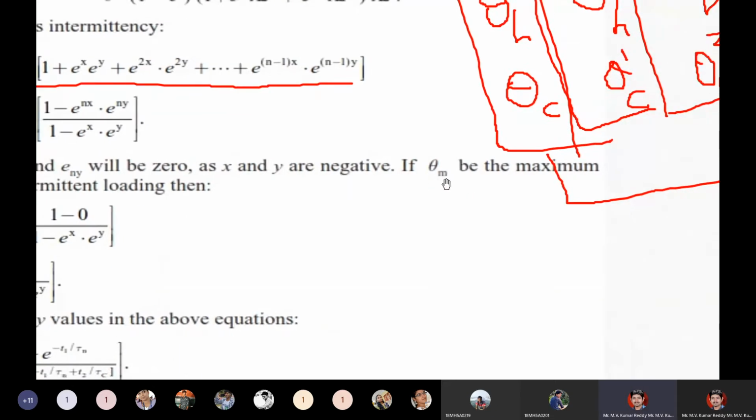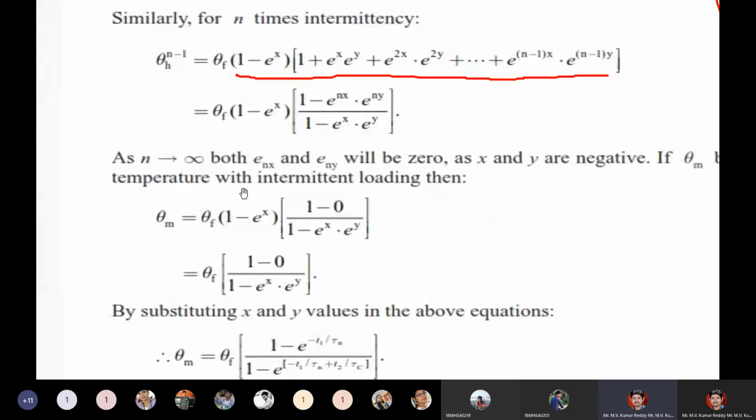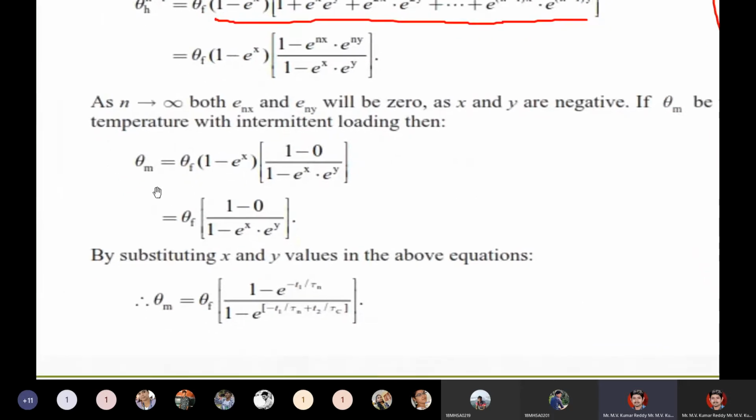If theta m is the maximum temperature with intermittent load, then theta m is equal to theta f into the same previous equation, but we are substituting these initial and final conditions: 1 minus e power nx.